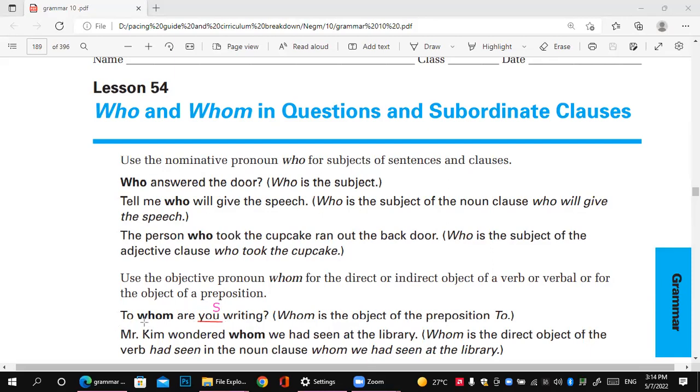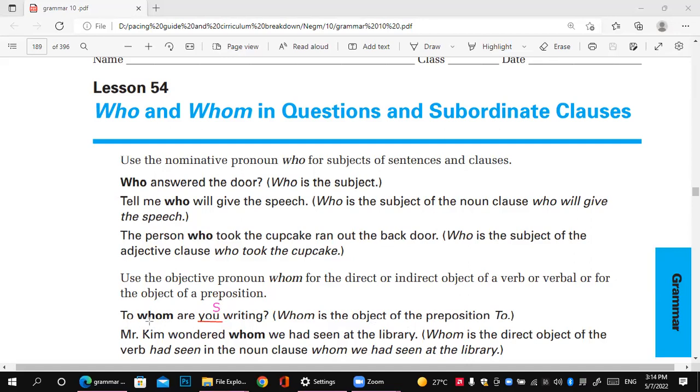Of course, the object. So whom is asking about the object. Okay, so here, in "to whom," whom is the object of the preposition "to." Okay, if you have another idea, if you have tried to think, in "whom" I ask about which person. Do I ask about the subject or the object? Which one do I ask about? Of course, I ask about the object. So I have to use whom.